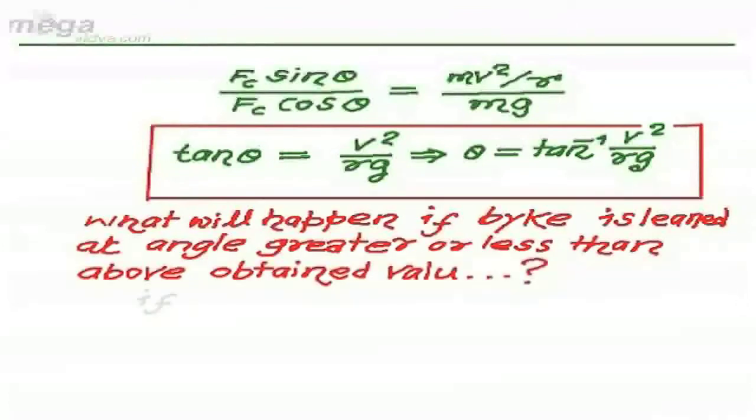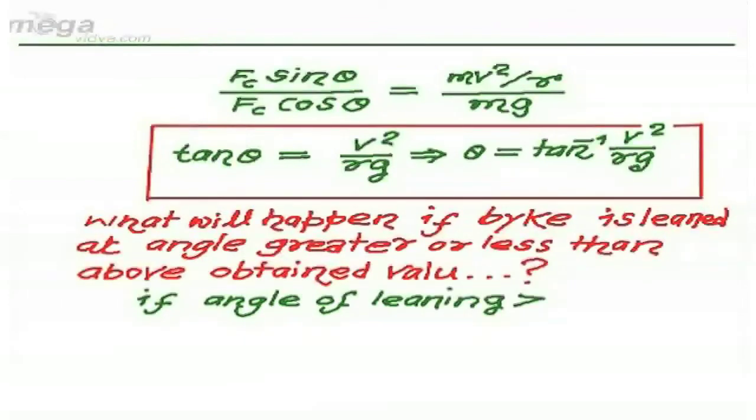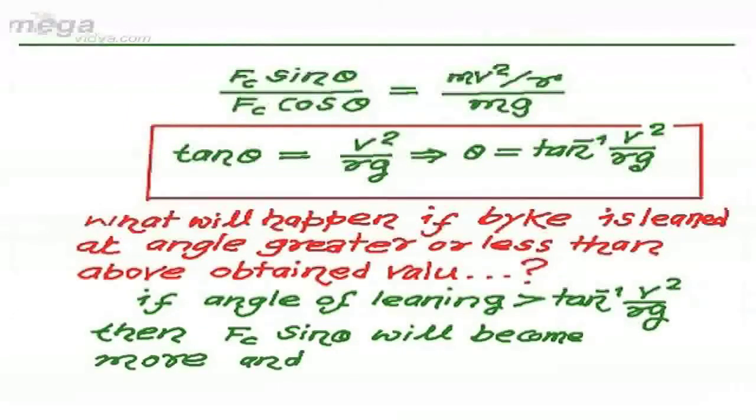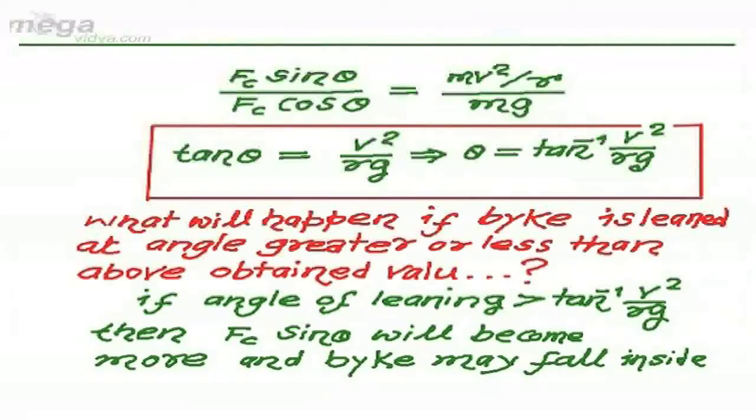We can easily say that if the angle of leaning is greater than the above obtained value of theta, tan inverse v square upon rg, then Fc sin theta will become more, and the bike may fall inside. Fc sin theta is the component of the net contact force towards the center of the circular path, or center of curvature of the road.